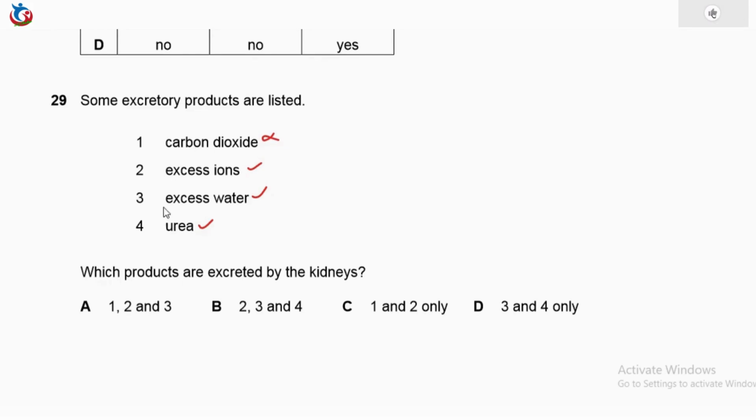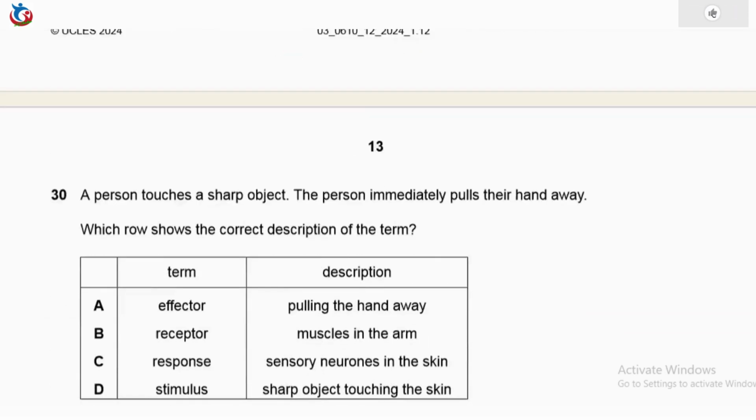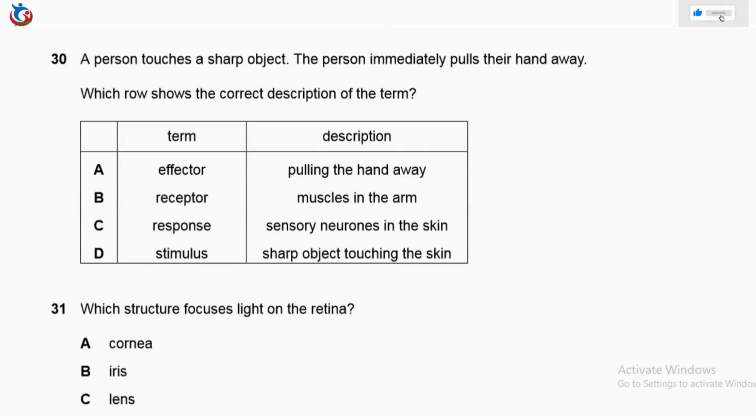Okay, so with this, our answer here is not option A, but 2, 3, and 4, which is option B, not this and not option D. So the correct answer is option B. So now proceed with our questions as we move to question 30. Question 30 says, a person touches a sharp object. The person immediately pulls their hand away. Which row shows the correct description of the term?